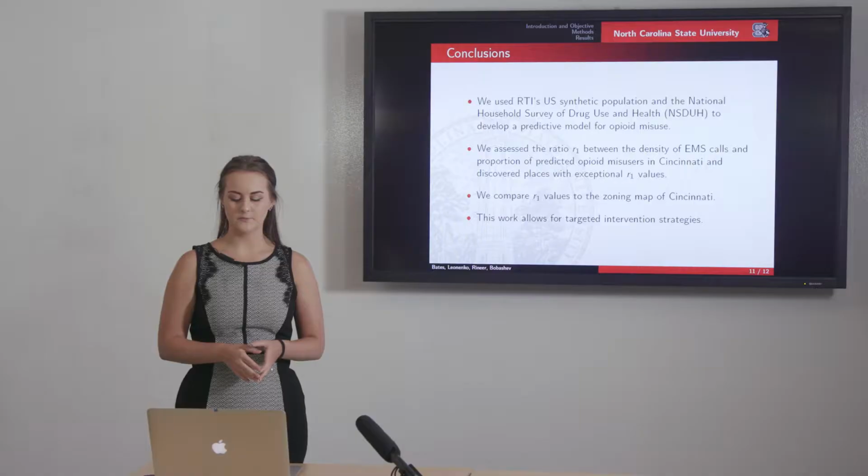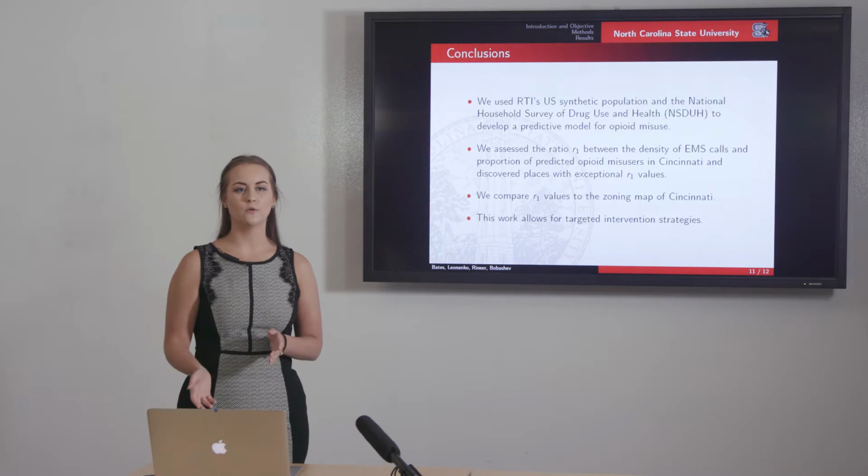And we found these places in Cincinnati that have exceptional values. And we compared this with zoning maps to see that the highest ratio of overdoses seem to happen in commercial areas, whereas the lowest ratios seem to happen in residential areas. And we hope that this work allows for targeted intervention strategies.